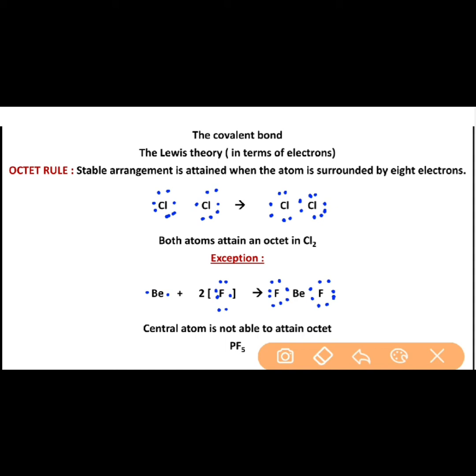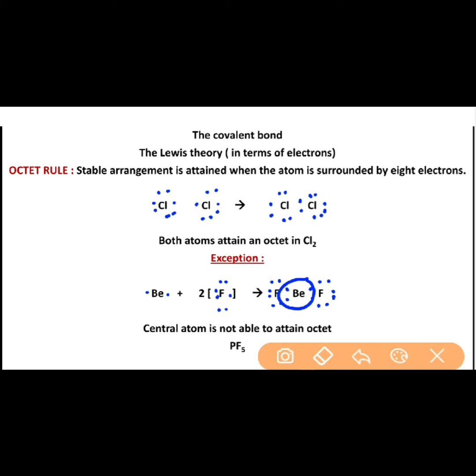As we can observe, the beryllium atom in this particular case is now surrounded by only 4 outer electrons. That means it is not able to fulfill its octet configuration. The octet rule is not satisfied in this case, but it is quite a stable molecule. Similarly, we can consider an example of PF5.